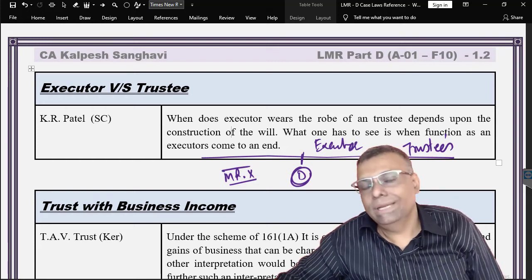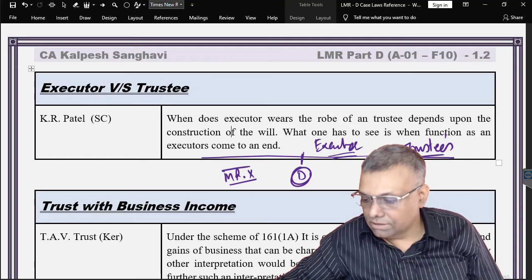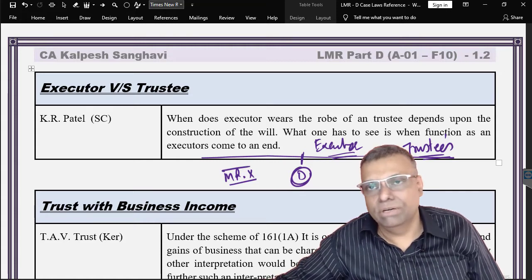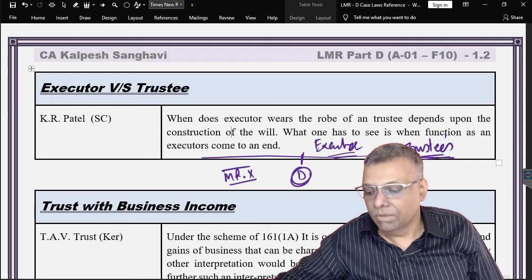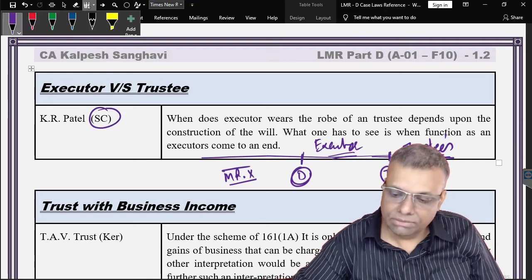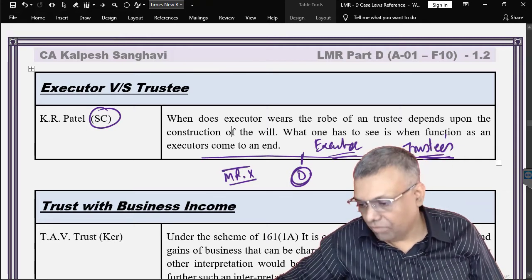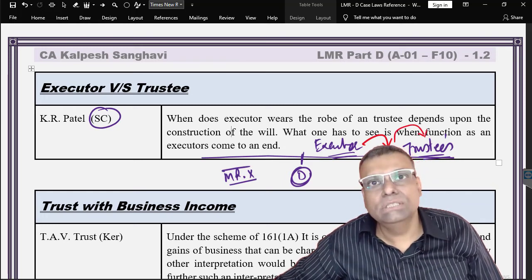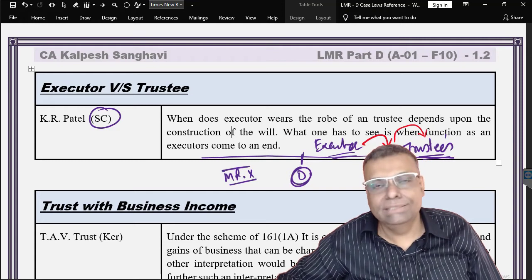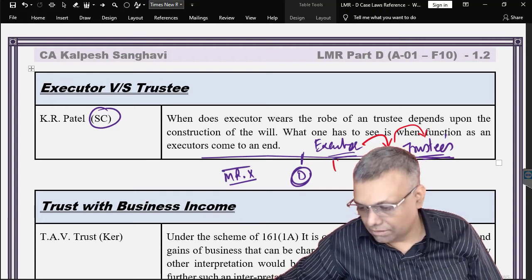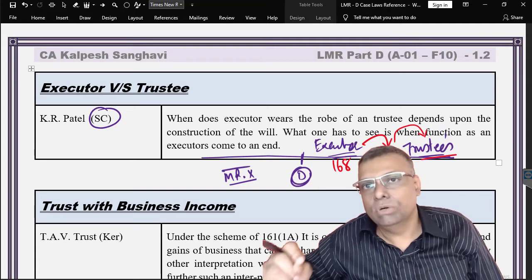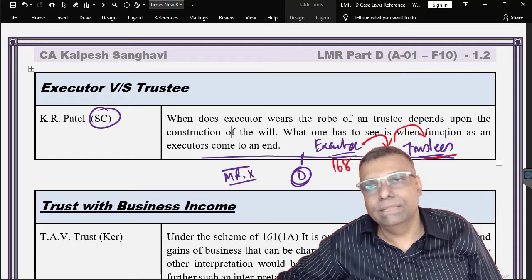In that case, thereafter the duties of the trustees, that means trust assessment, will come into the picture. Sometimes the executor is the same as the trustee, or the trustees are different persons and the executor is a different person. That is possible. That is basically more of a general-purpose administrative thing as specified in the will. But the question before this court is at what point in time the executor's duty comes to an end, and at what point the trustees' duty begins. Executors are governed by some different provisions of the tax law, section 168, and trustees are governed by sections 162, 166 and like that.